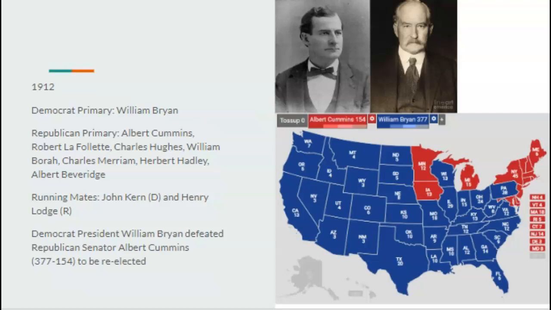But William Bryan, just because he's so popular, would defeat Albert Cummins. He's just popular with the people of the United States, so he would be reelected by a landslide margin. And in this term, we'd see a lot of what Roosevelt campaigned on.